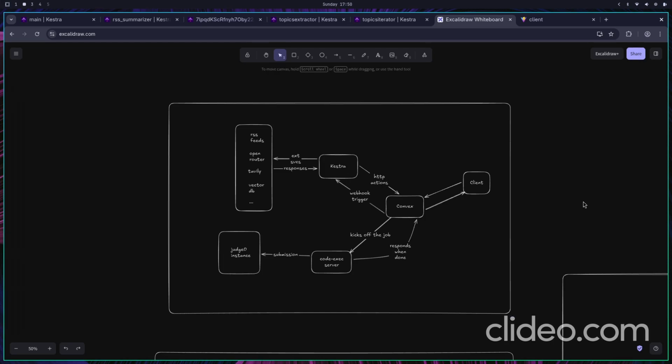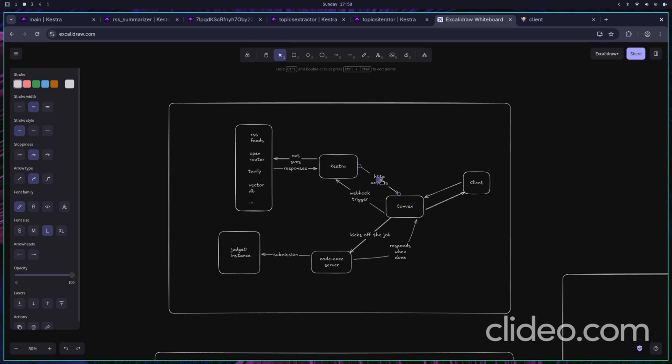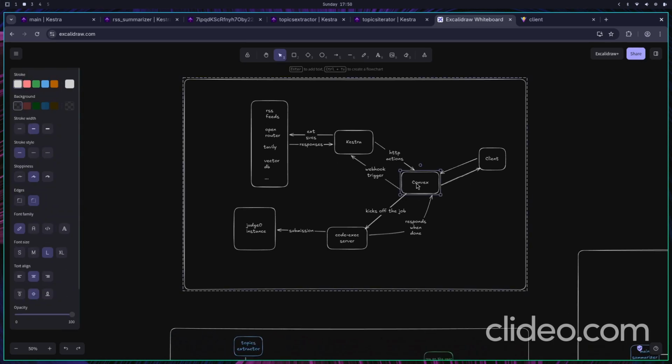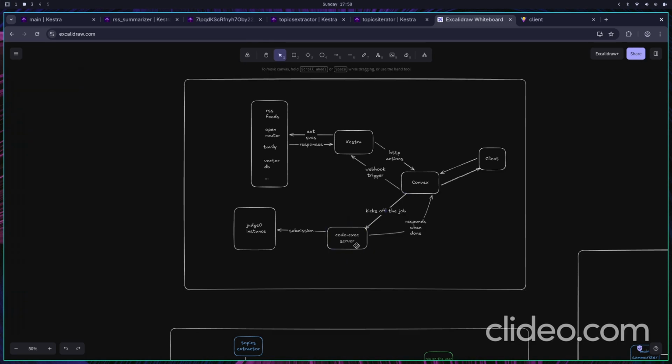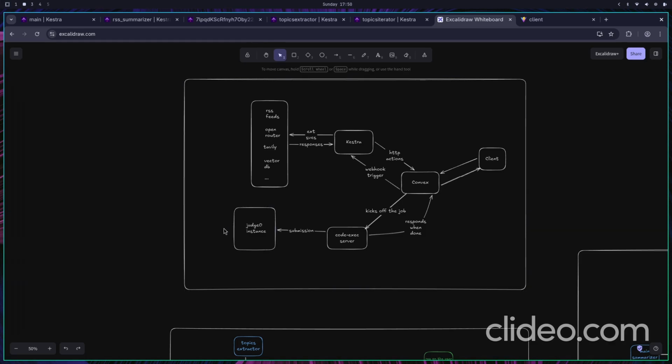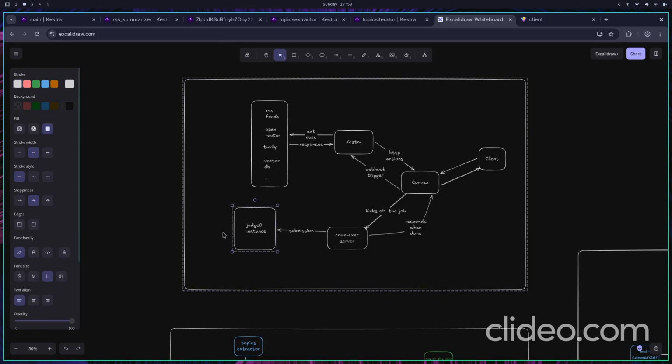Now Convex also exposes external endpoints which are known as HTTP actions, so that we could communicate in an M2M way. Convex also manages the responsibility of kicking off the code execution jobs, which are then given to the Judge0 instance, which is our self-hosted instance of Judge0.